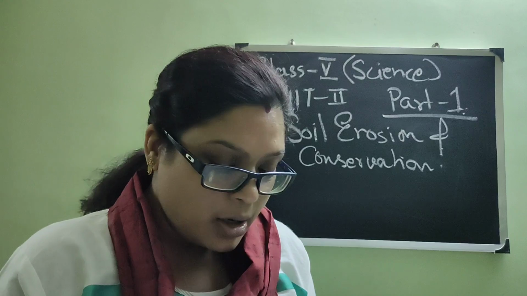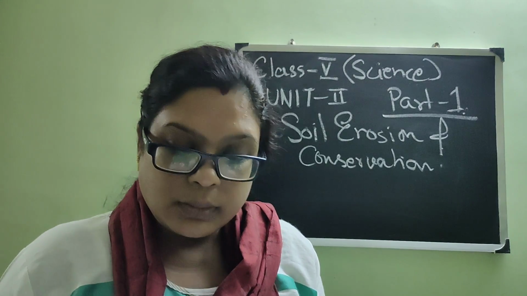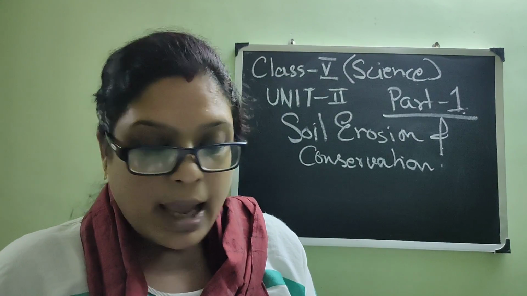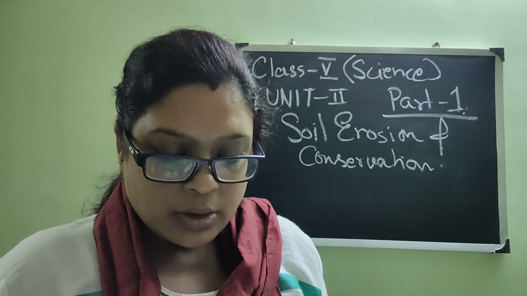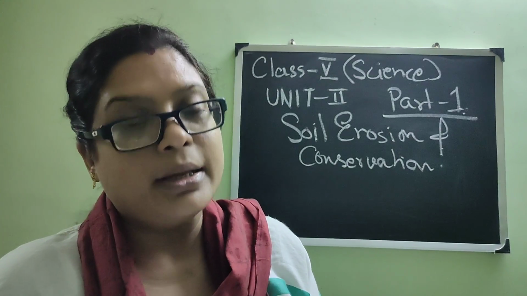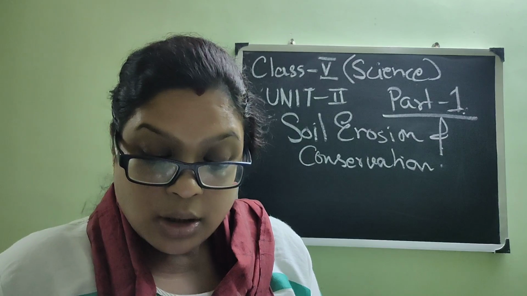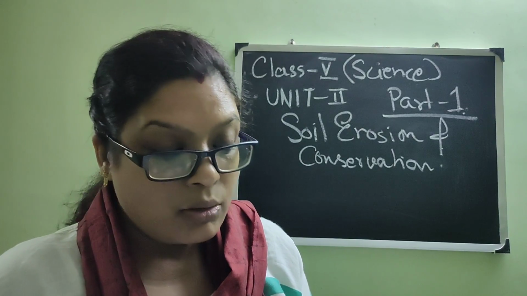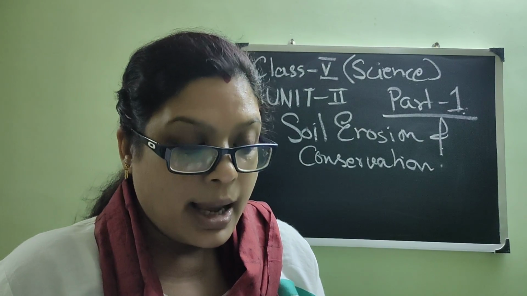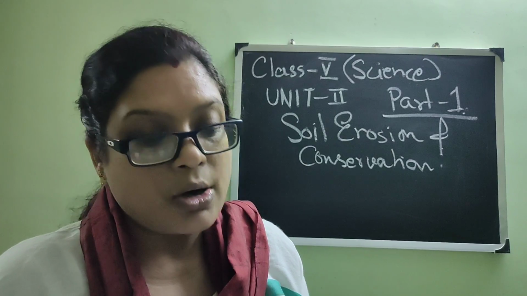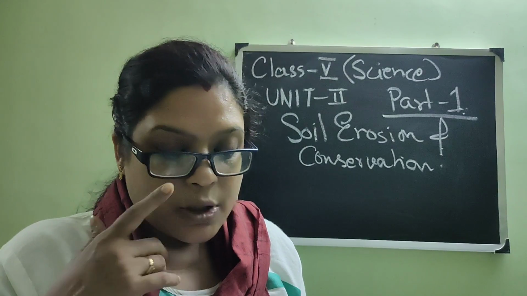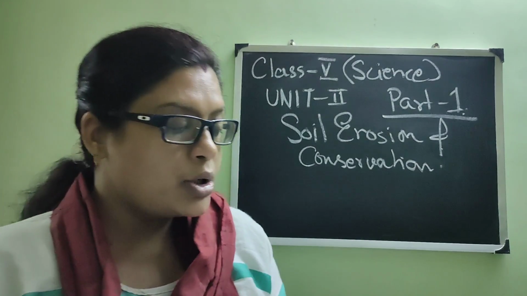Now, in this chapter, we are going to read about soil erosion and conservation, and why it is important, why the soil is very important, that we will read. Next, we will read about the soil formation, how the soil is forming, and how erosion of soil is occurring. Different types of erosion we will read about.